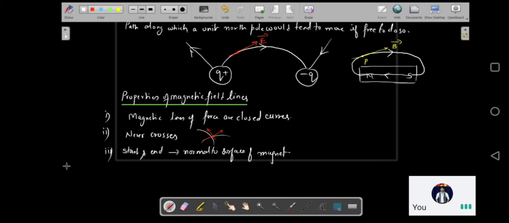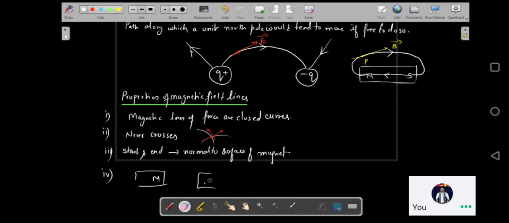The fourth property is that the lines of force have a tendency to contract lengthwise and expand sideways. This will explain the attraction between unlike poles and the repulsion between like poles. What does this property mean? Let's take unlike poles first, a north pole and a south pole.